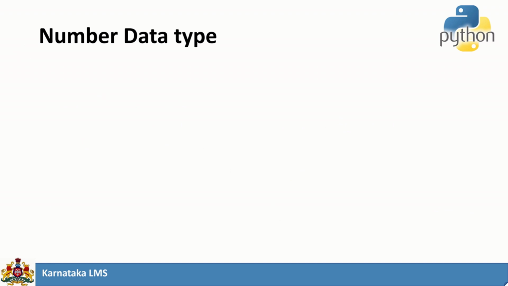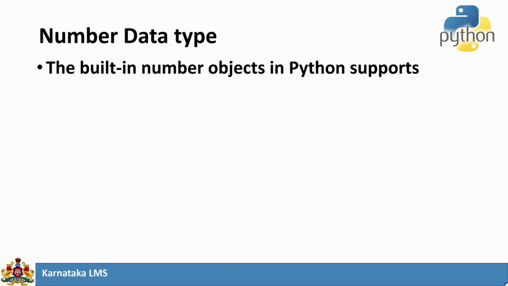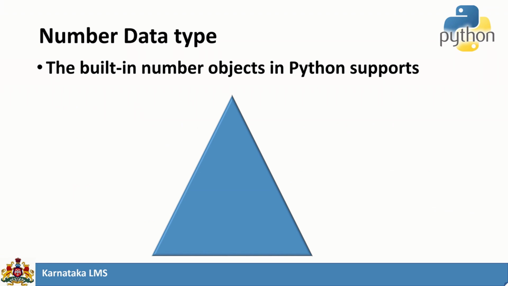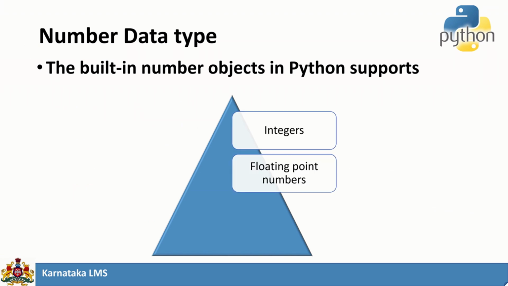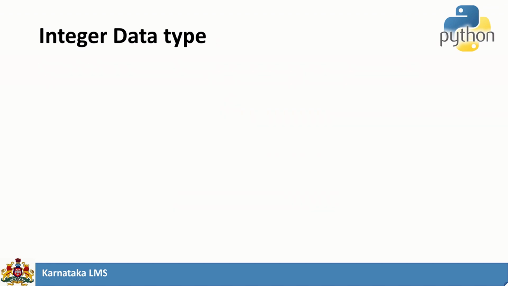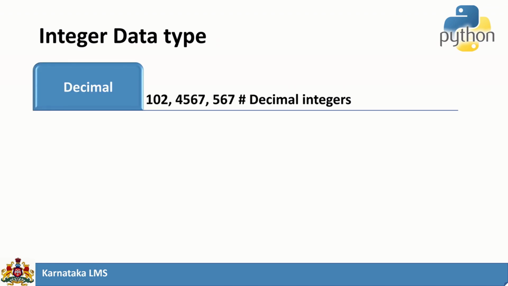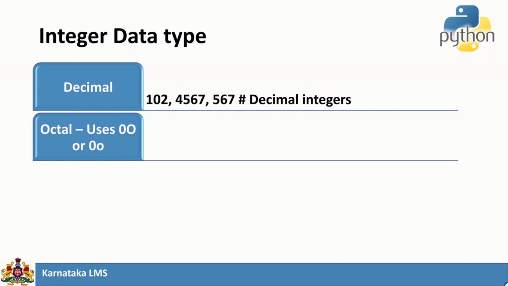Now let us see the number data type. Number data type is a built-in data type in Python which can hold number objects. Here we have integers, floating point numbers, and complex numbers. Under integer you can have decimals where we don't have anything after the decimal point, and octal numbers which start with 0o, lowercase or uppercase.